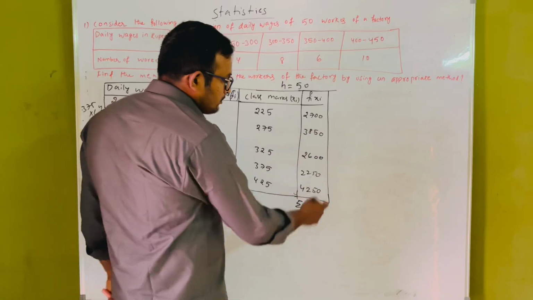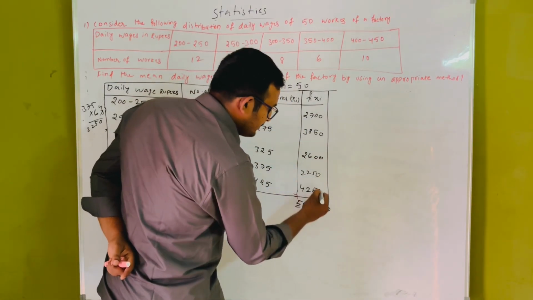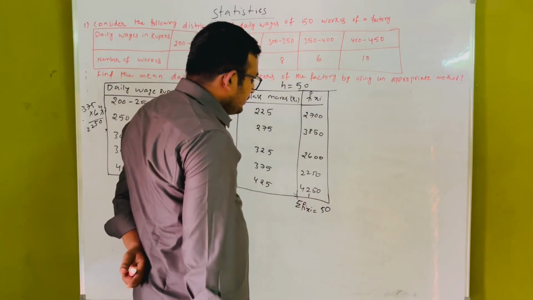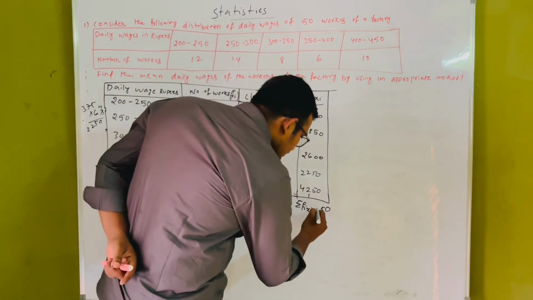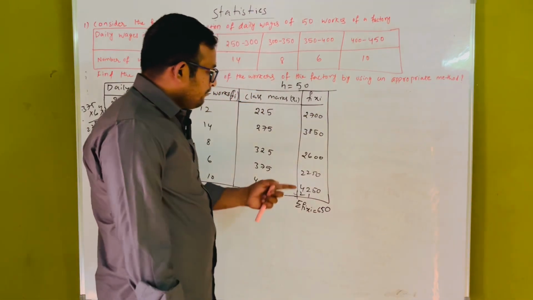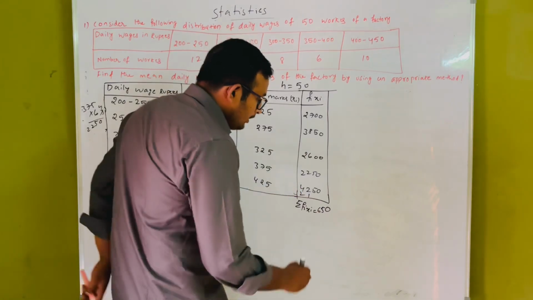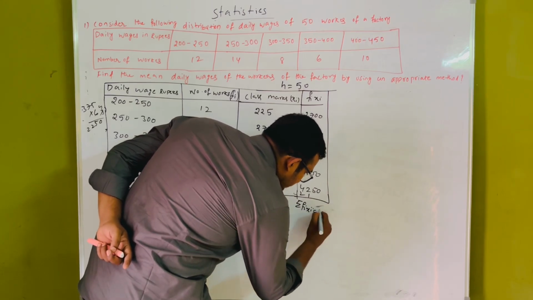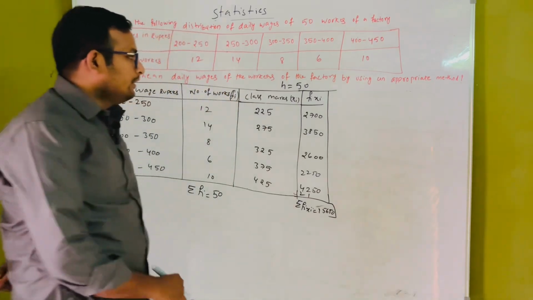Now we can add all these values. 0 is 0, and 5 plus 10 is nothing but 15. Carry forward 1, and 8 plus 7 is 15. 15 plus 6 is 21. 21, 23, 23, 3, 26, 2 is here. 2 plus 3 is 5, 5, 9, 9, 13, 13 plus 2 is 15. That is nothing but 15,650. We will get sigma Fi and Xi.